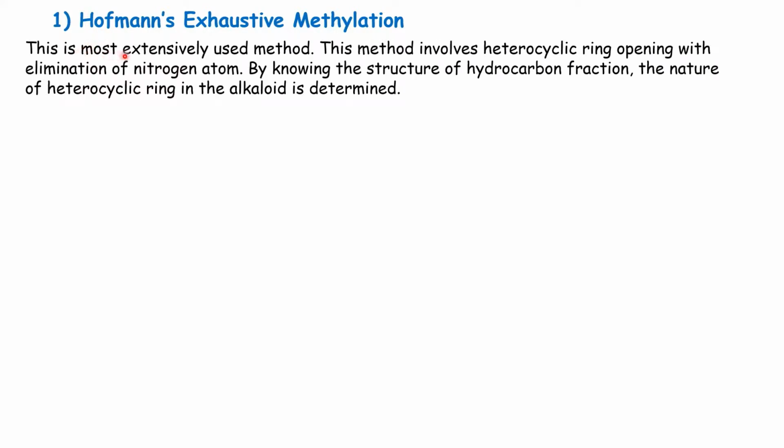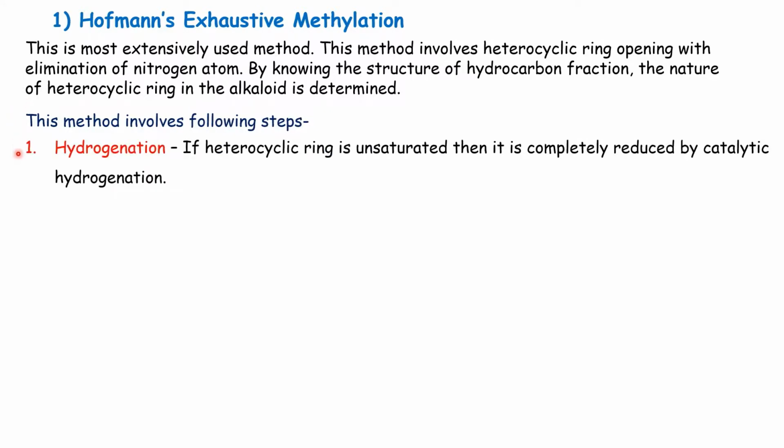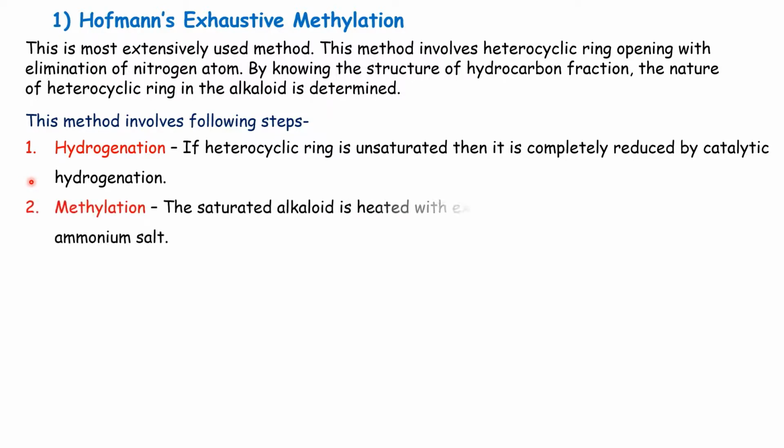This is the most extensively used method. This method involves heterocyclic ring opening with elimination of the nitrogen atom. And by knowing the structure of the hydrocarbon fraction, the nature of the heterocyclic ring in the alkaloid is determined. The method involves the following steps. The first step is hydrogenation. If the heterocyclic ring is unsaturated, then it is completely reduced by catalytic hydrogenation.